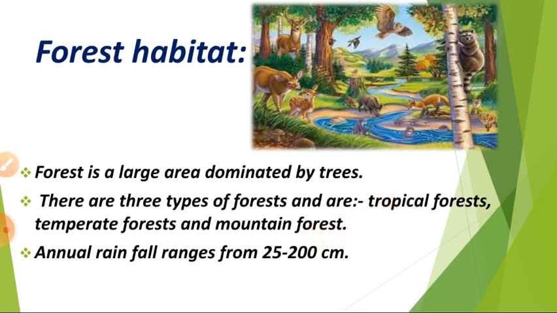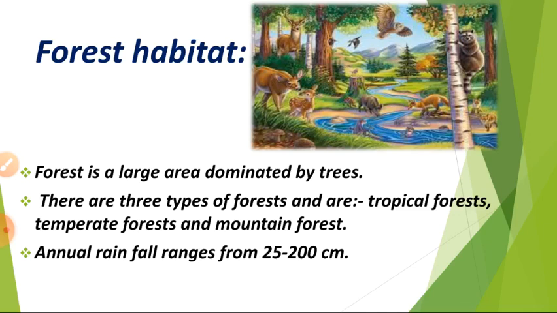Okay, so these are the types of habitat. First one, aquatic habitat. Second one, terrestrial habitat. Aquatic habitat means the area that is covered by water is known as aquatic habitat. It is divided into two types. What are they? Freshwater habitat and marine water habitat.